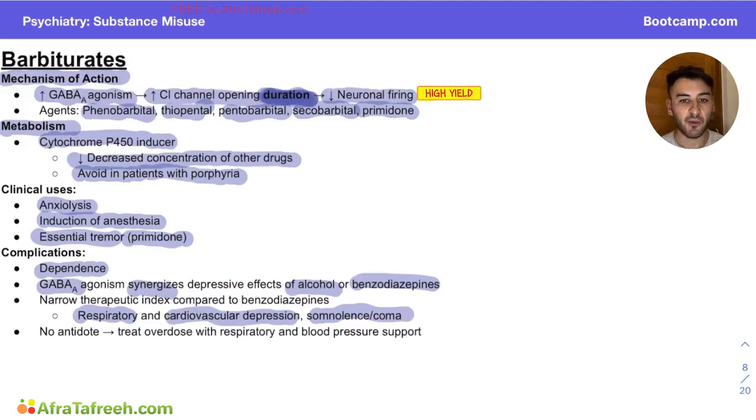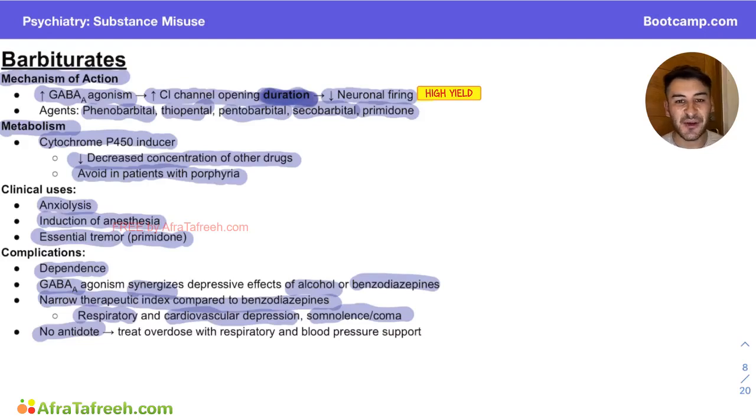And the reason why benzodiazepines are preferred to barbiturates is because barbiturates have an incredibly narrow therapeutic index. And a narrow therapeutic index means that it only takes a little bit of drug for you to go from therapeutic and, yay, we love these effects, to, oh my God, we took a little bit too much. Now we're in respiratory depression and going into a coma. So that's what it means to have a narrow therapeutic index. It's not a desirable thing. We like drugs with a wide therapeutic index because it gives us a lot of wiggle room. We don't have to worry about patients overdosing.